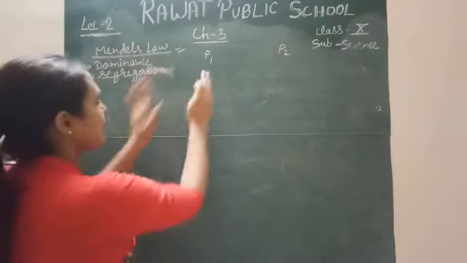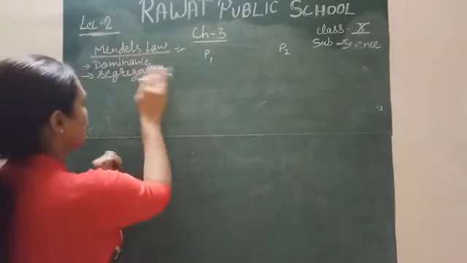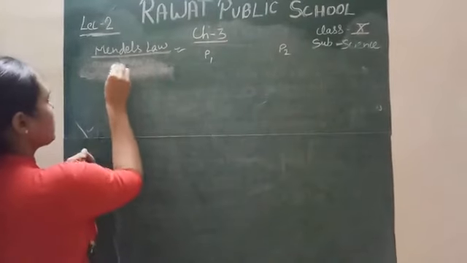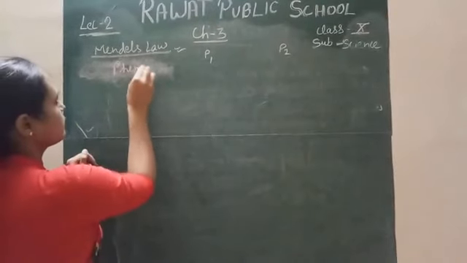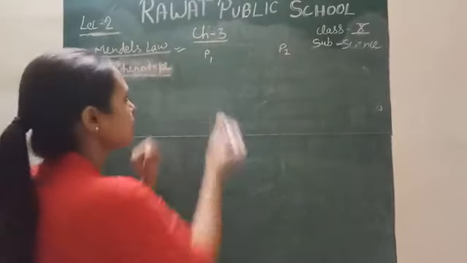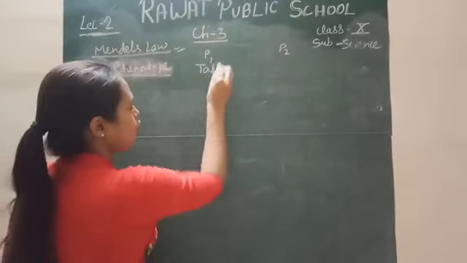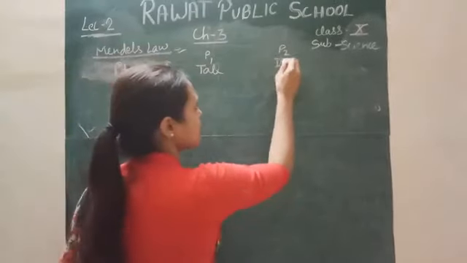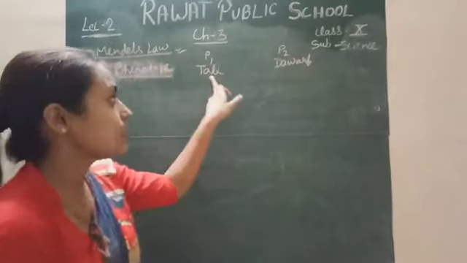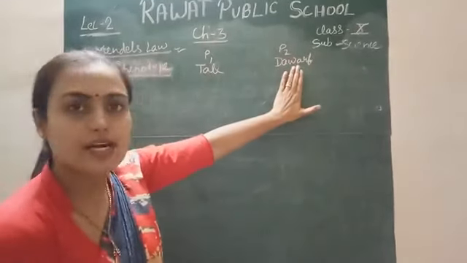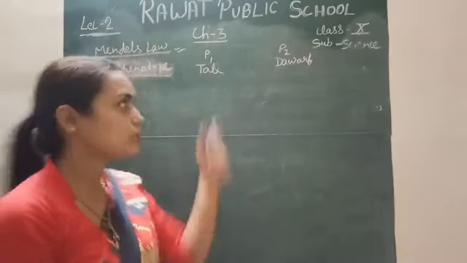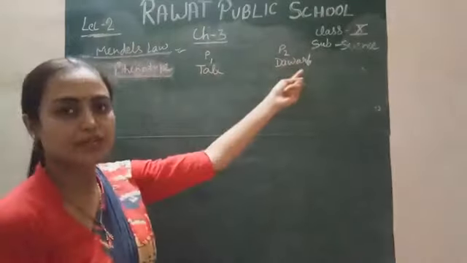So, parent P1 has a phenotype, for example. Phenotype means the physical appearance. Parent P1 appears tall and parent P2 appears dwarf. Right? This is the dominant character. This is the recessive character we had discussed yesterday. Phenotype means physical appearance, so it physically appears tall and it appears dwarf.